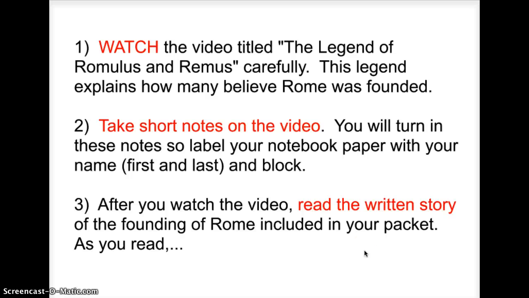All right, so we have been over the geography of Rome and we've learned why people settled in the peninsula of Italy. And now we want to talk about how Rome itself was founded. In your book, you read a little bit about Romulus and Remus, two babies, two twin boys, who many believe were the two that actually founded Rome itself.